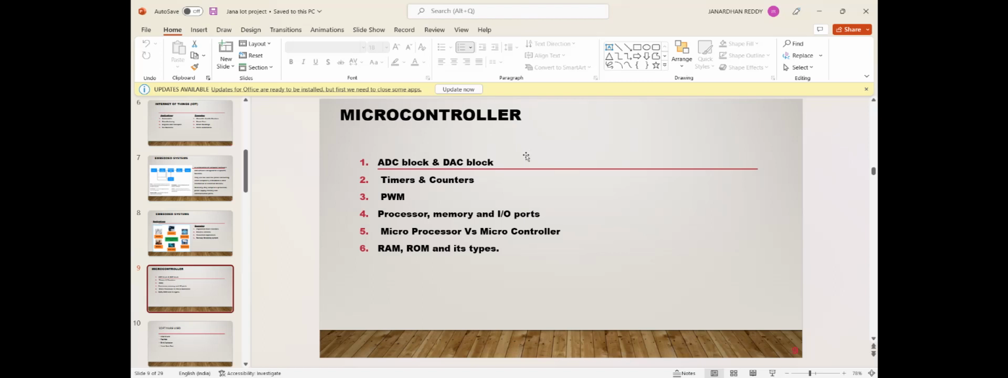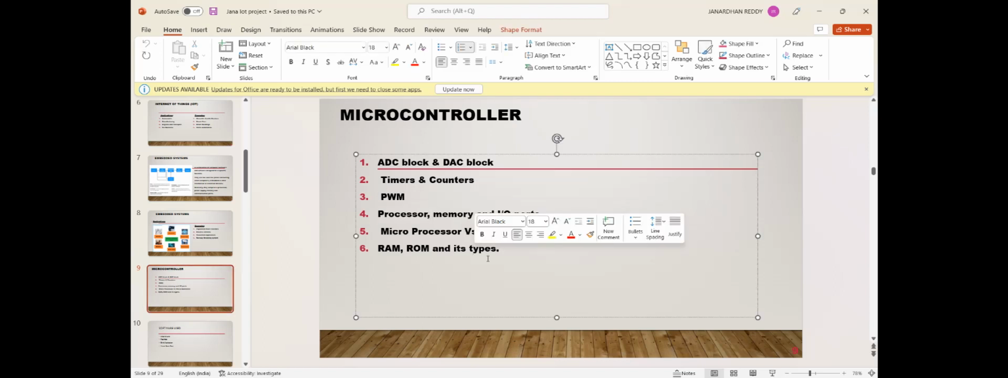Microcontroller is nothing but a processor which has internal memory and input output devices. A microcontroller is a single chip device which has been implemented for very large scale industries. In that microcontroller we have ADC block, DAC block, that means analog to digital converter, digital to analog converter, timers, counters, PWM, pulse width modulation, processor, and memory, microprocessor, RAM, ROM, and its types.